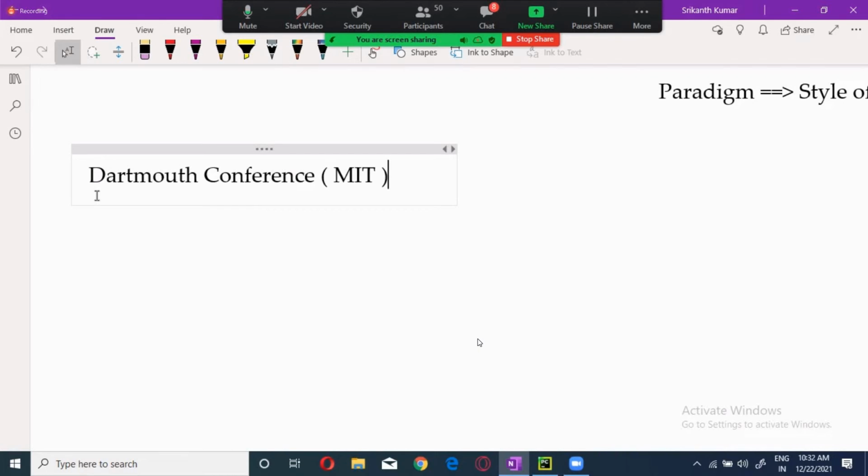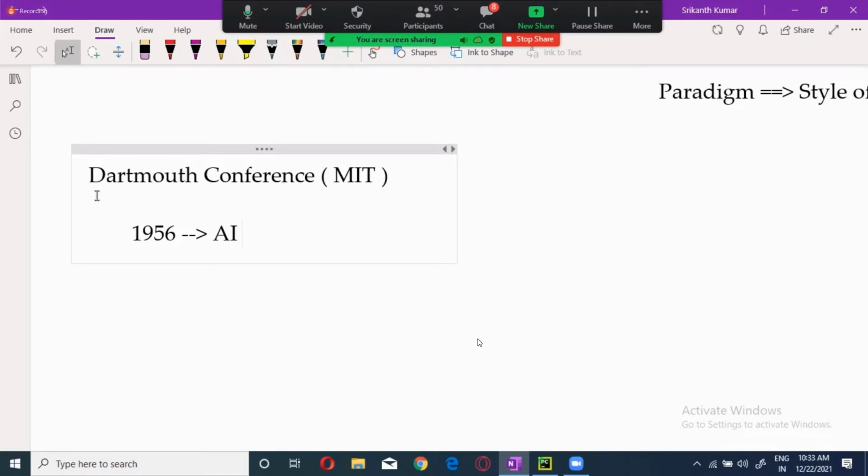They conducted a five-year series of conferences, from 1956 to 1960, called the Dartmouth conferences. In 1956, this is where the word AI was used for the first time. The person's name was John McCarthy.